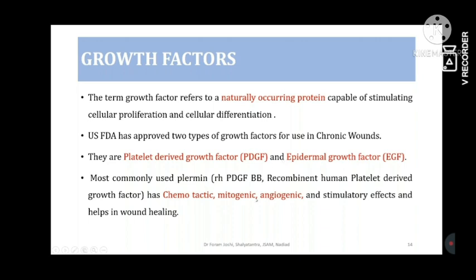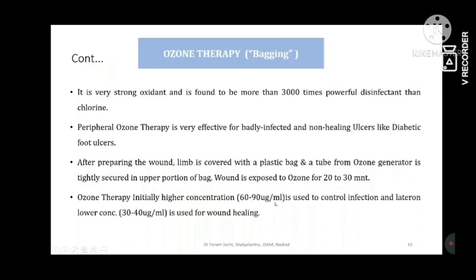Okay, so that helps. The main part is angiogenesis. Until and unless angiogenesis develops, the granulation tissue cannot develop. So angiogenesis is one of the most important factors that helps in wound healing. Then ozone therapy, that is also known as bagging. Why is it known as bagging? Because it is provided in a closed bag.